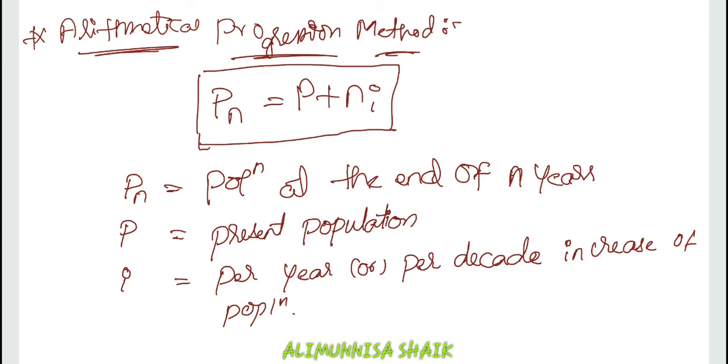So, this method is good for old cities or small towns which have stabilized. So, where population growth is in stable condition, this method is very good to calculate it there. Its use is limited as it gives rather low results. Basically, we do not use this formula more because it is going to give limited or low results. That is the thing. Now, let us move to the next method.